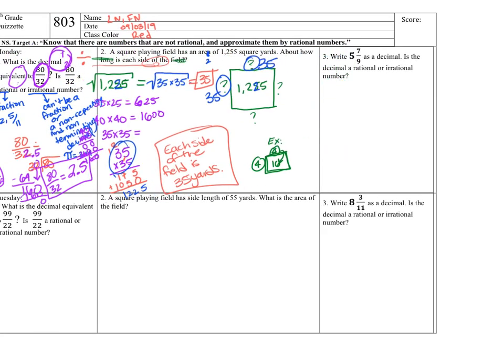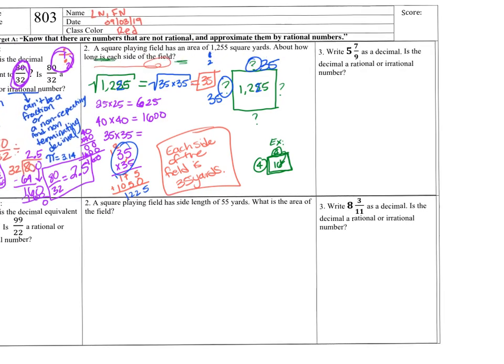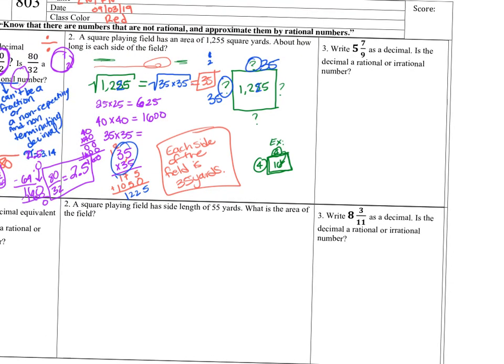Moving on to number 3. Number 3 is always going to give you, again, a number or a fraction, and it's going to ask you to write it into a decimal. But this time, it's going to ask you to do a mixed number into a decimal. So here we have 5 and 7/9.